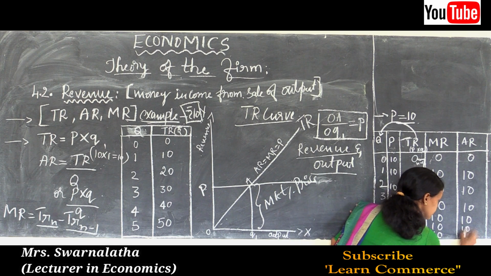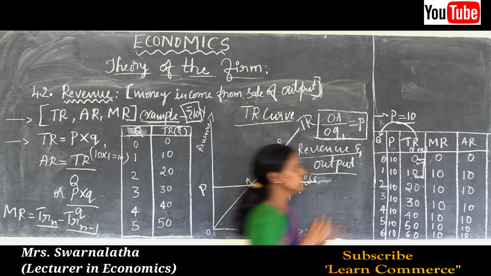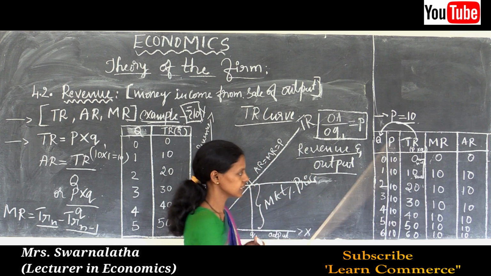That would be 10 each. So now the calculation is completed.